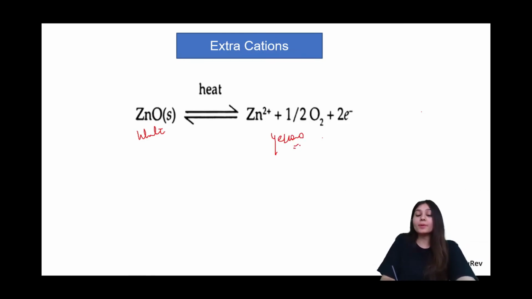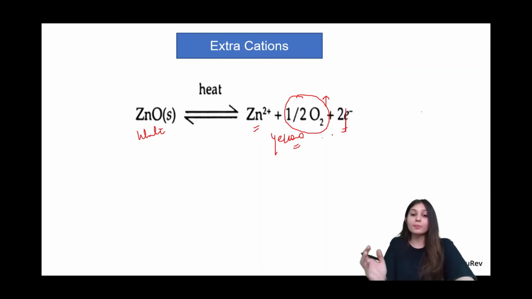The reason for it becoming yellow is that when it is heated, it loses oxygen. This oxygen is lost into the air, and what we have is an extra amount of Zn2+ cations and electrons, and both of them go into the interstitial sites. When they are heated, these electrons are excited, and when they come down to the lower energy state, they give a color. I don't think it's rocket science here. The most important example is zinc oxide and its heating, and that is an example of the extra cations defect.